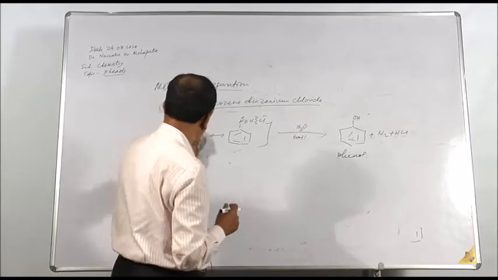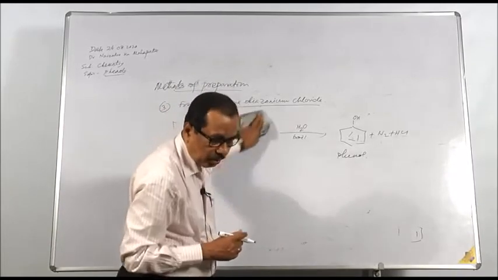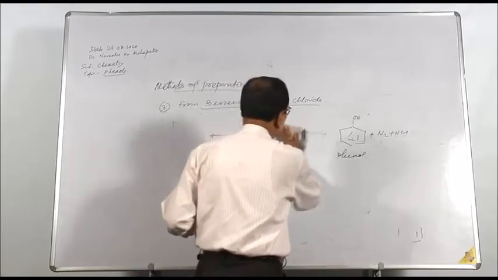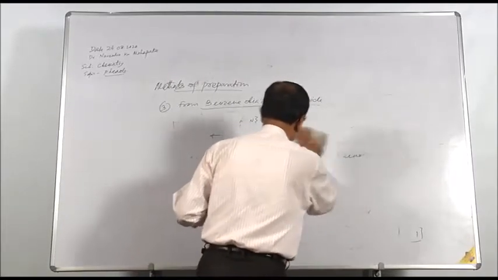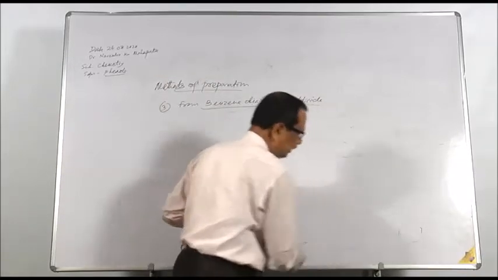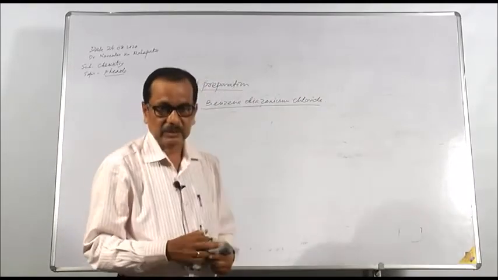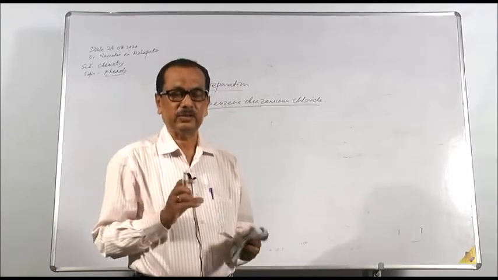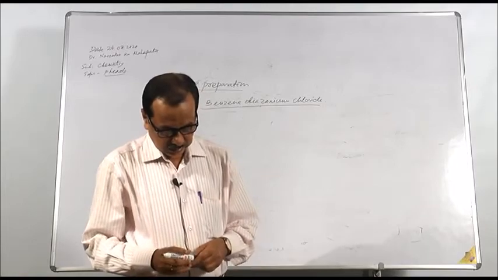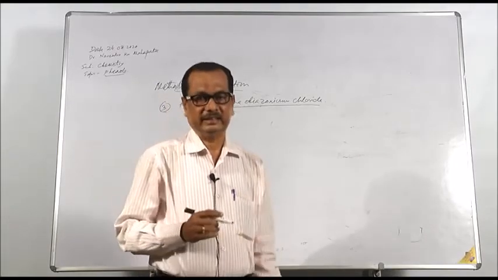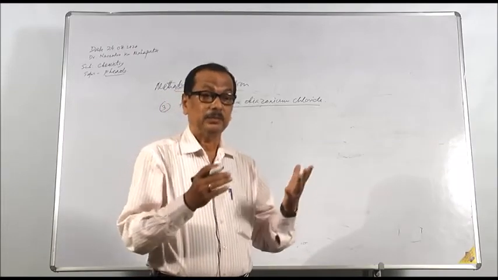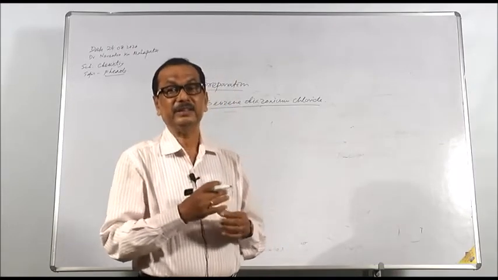Fourth method of preparation is from cumene. This is the commercial method. You know that phenol is very useful to humankind. In the market phenol is known as carbolic acid, which is used as a repellent for rodents, especially snakes.